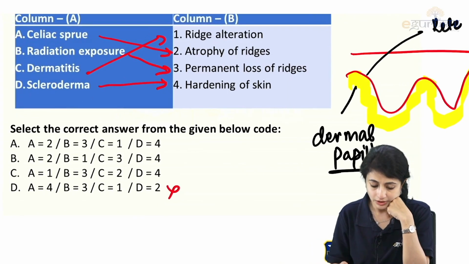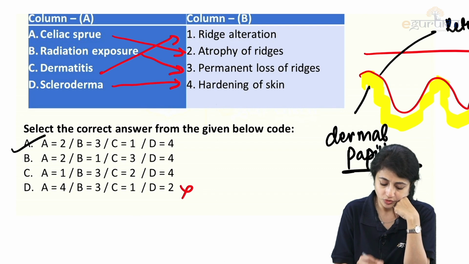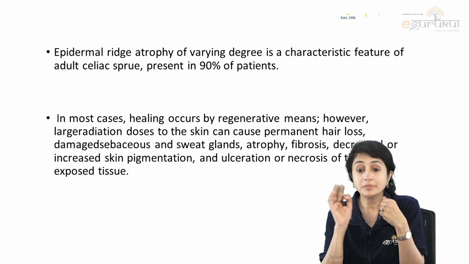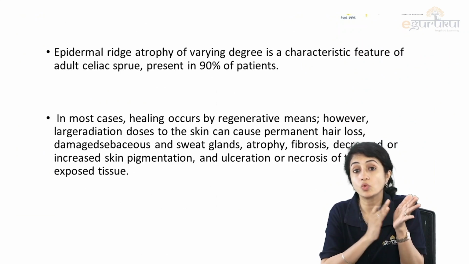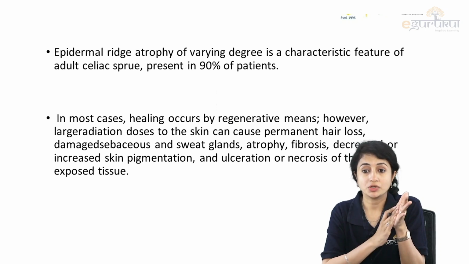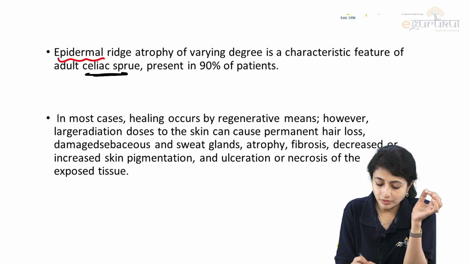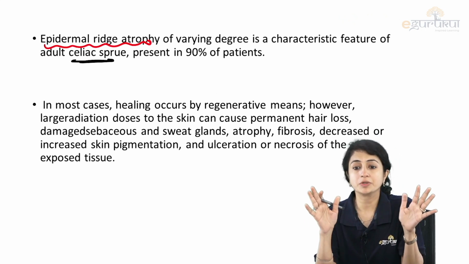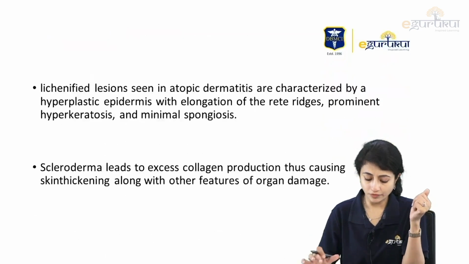Okay. So, here let's look at the option A2, B3, C1 and D4. So, here A is my correct option. So, epidermal ridge atrophy is a very characteristic feature of celiac sprue and is seen in almost 90% of the patients. Okay, so in celiac sprue, I see epidermal ridge atrophy. Then, with radiation, everything is permanently lost. So, if there is severe radiation, there is permanent loss of rete ridges.